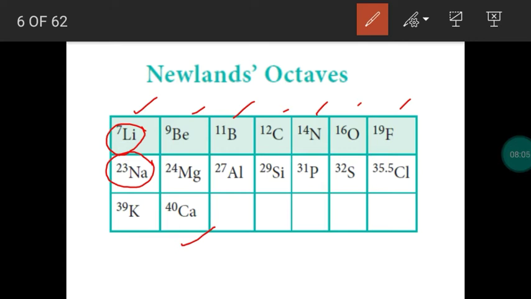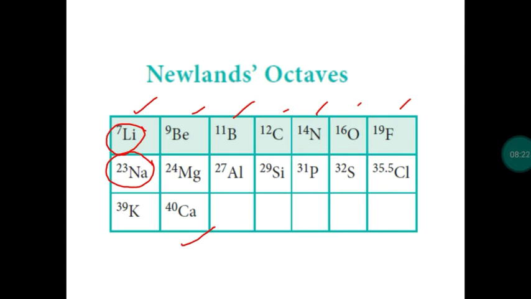Okay. So the law of octaves is proved to be a wrong concept. When we include the noble gases like neon, argon, krypton, the first element and the 9th element will have the same property. So this is not the law of octaves. So the classification is a wrong one.